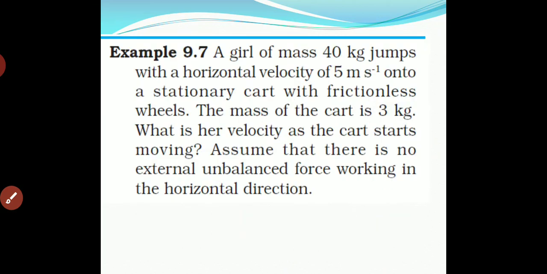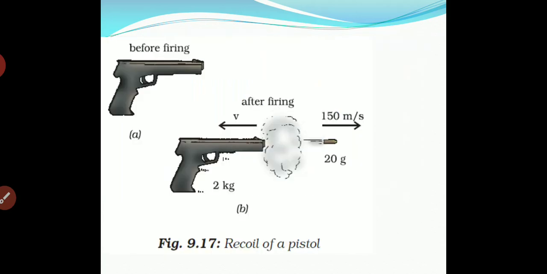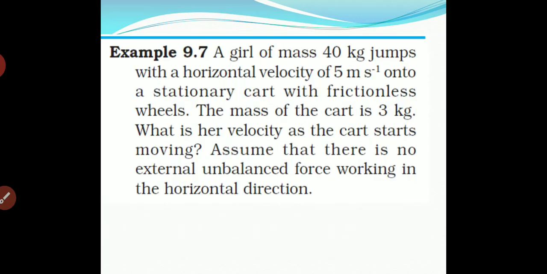A girl of mass 40 kg jumps with a horizontal velocity of 5 meter per second. Here the mass is 40 kg and the velocity is 5 meter per second, onto a stationary cart with frictionless wheels. The mass of the cart is 3 kg. What is the velocity as the cart starts moving? Assume that there is no external unbalanced force acting in the horizontal direction.